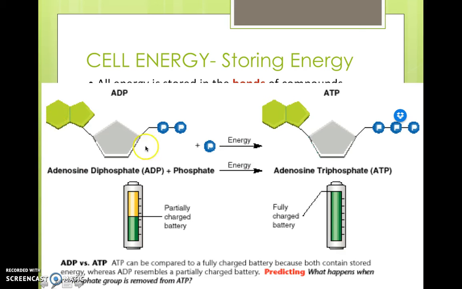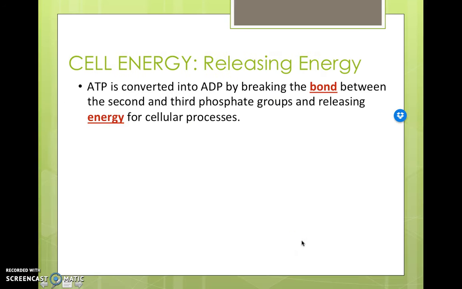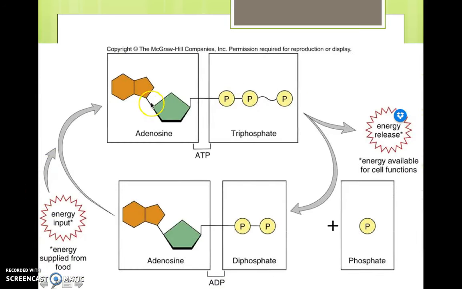So this is adenosine diphosphate. See, there are only 2 phosphate groups. When we have some extra energy, okay, we're going to take that energy and we're going to add this 3rd phosphate on, and a lot of energy is stored in that bond, and now we have a fully charged battery. ATP is like a fully charged battery. When we are ready to use that energy, ATP is converted into ADP by breaking the bond between the 2nd and 3rd phosphate groups, releasing its energy for the cell process.